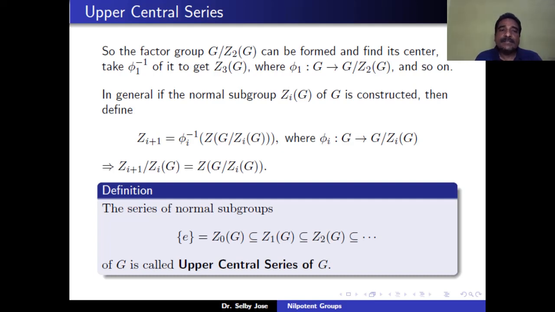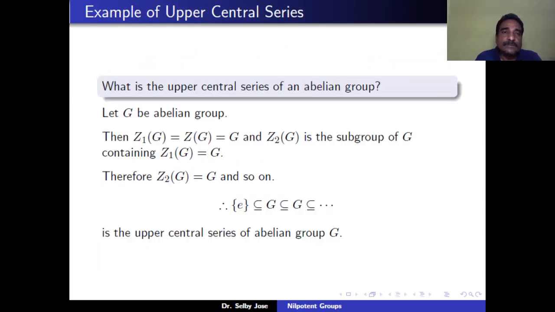Now we will see some examples of the upper central series of groups. What is the upper central series of an abelian group? Let G be an abelian group. Then Z_1(G) is the center of G. The center of G is the same as G.